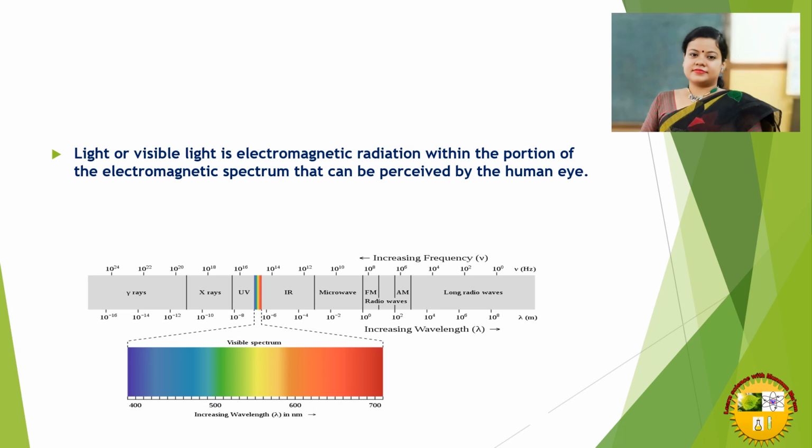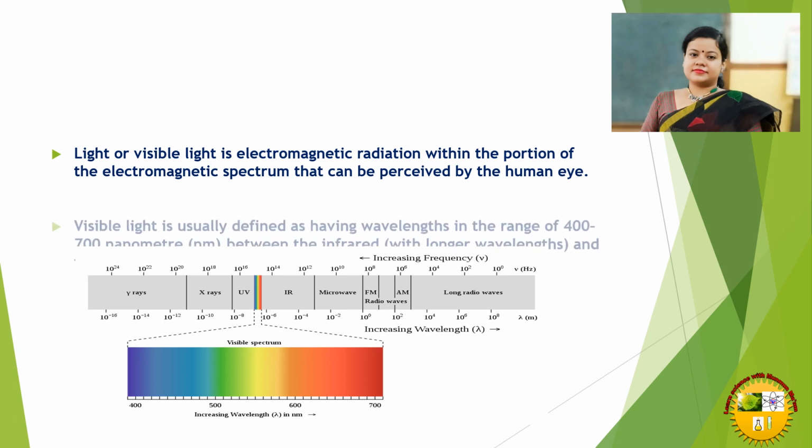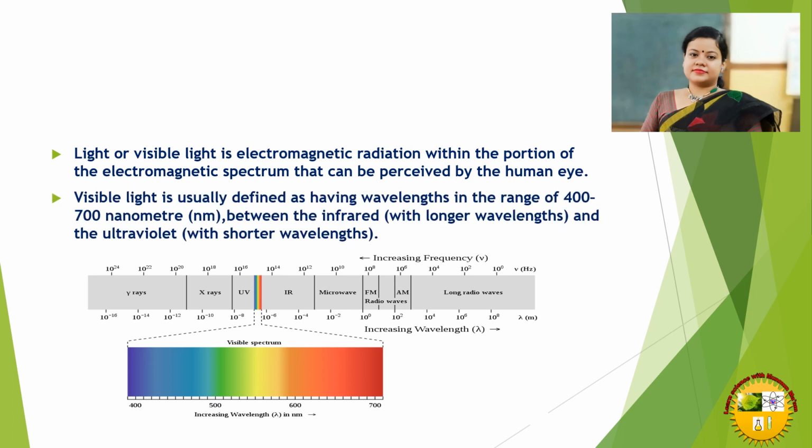Light, or visible light, is electromagnetic radiation within the portion of the electromagnetic spectrum that can be perceived by the human eye. Visible light is usually defined as having wavelengths in the range of 400 to 700 nanometer, between the infrared with longer wavelengths and the ultraviolet with shorter wavelengths.